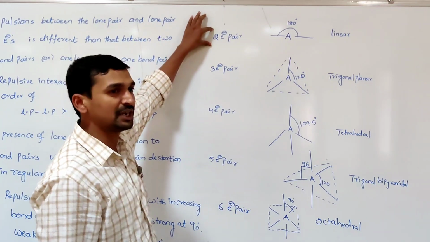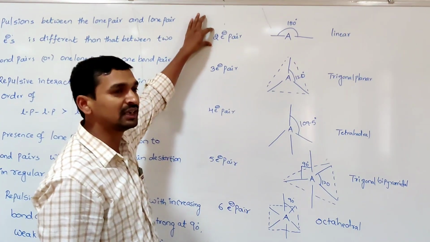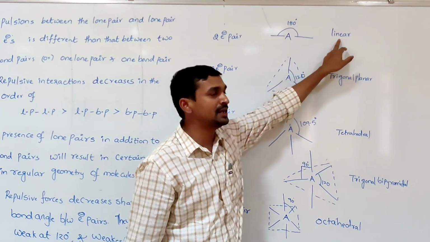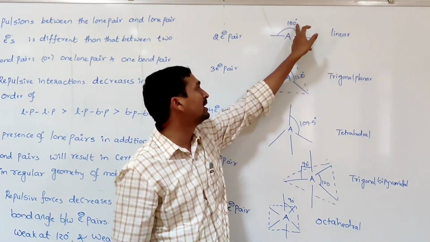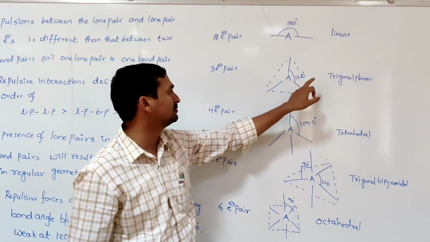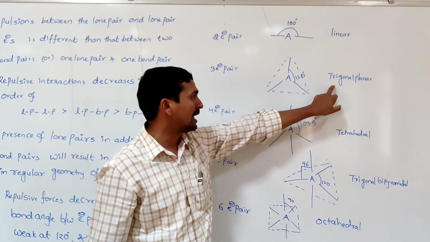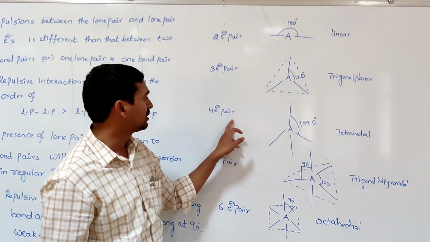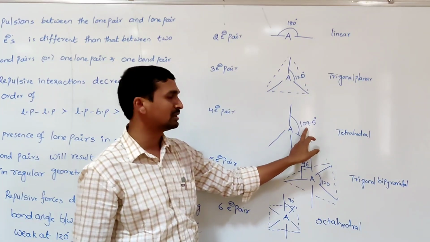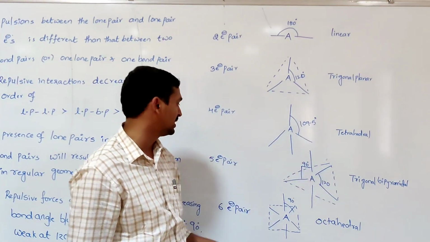If two electron pairs are present around the central atom, the geometry of the molecule is linear. What is the bond angle? 180. If three electron pairs are present, what is the geometry? Trigonal planar. Four electron pairs are present: the geometry is tetrahedral with a bond angle of 109.5 degrees.